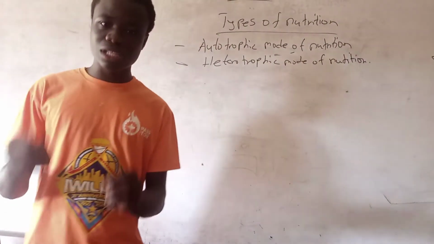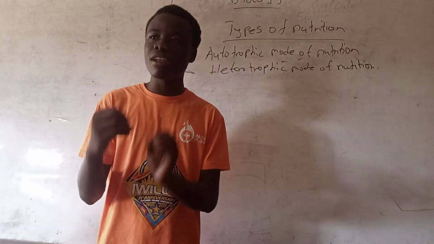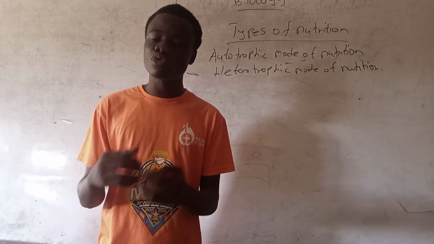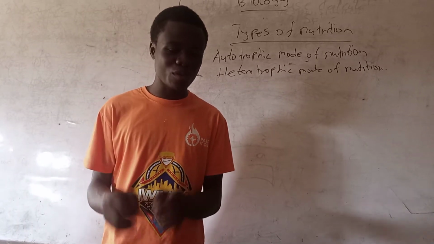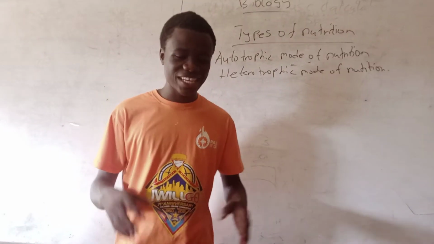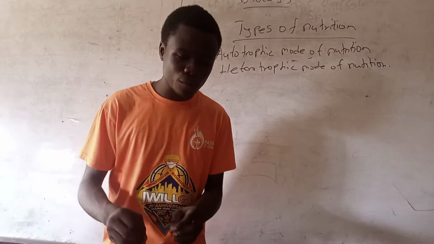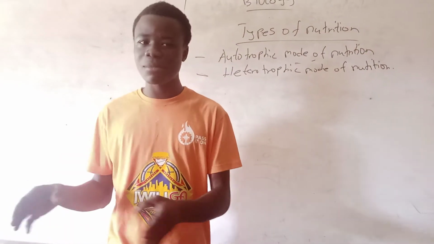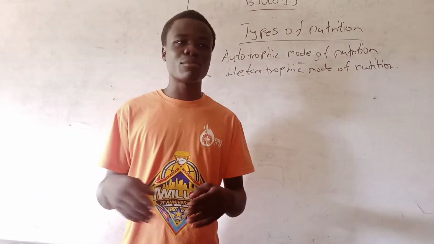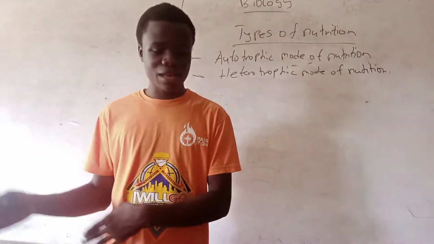So, the process by which an organism is able to manufacture complex food substances from simple ones is what we call the autotrophic mode of nutrition. Note, it's not only sunlight but also chemical energy. This means that some organisms can use sunlight and at the same time others can use chemical energy.